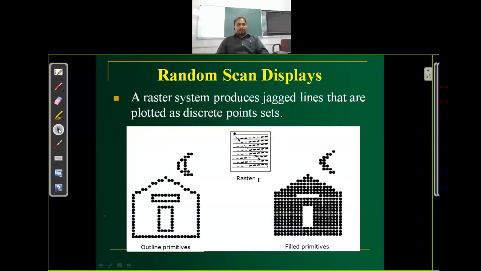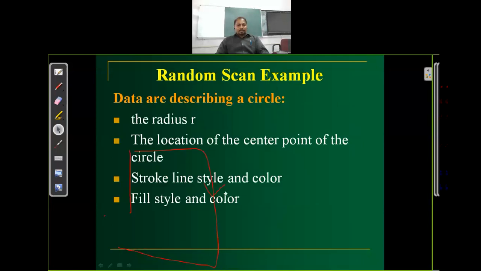If the same picture is drawn using the raster scan display, it will display the picture this way. Complete the first line. There is no intensity turned on, so it is completely off. Then scan the next line. If there is a need to turn on the intensity, just turn on at that point and scan the next line, completing this way. Okay, this image is drawn by the raster scan system. If you want to fill this image, you can use some kind of filling with a fill color or painting.